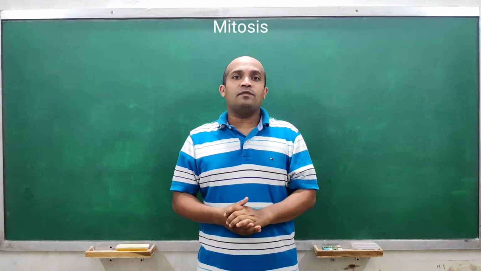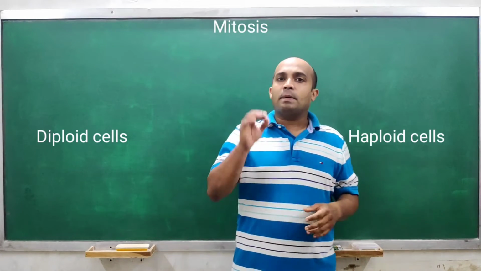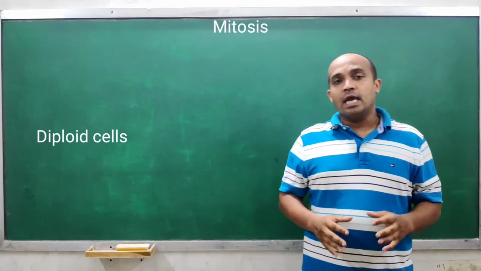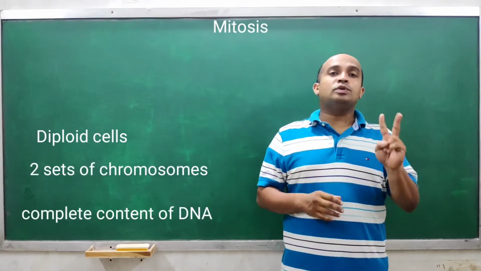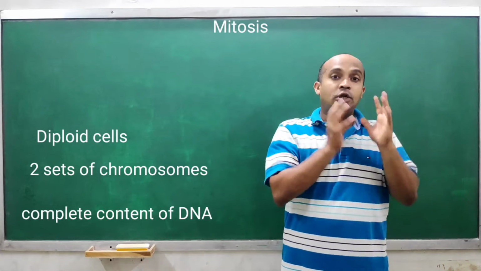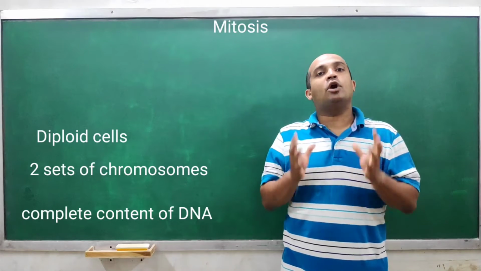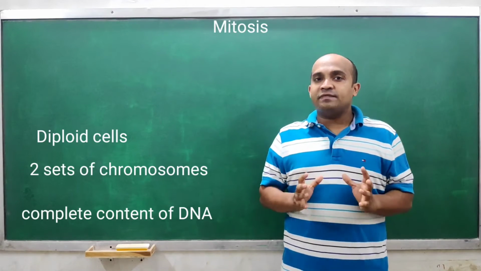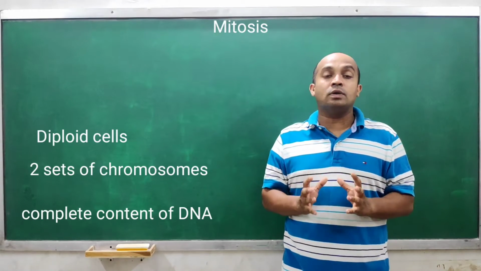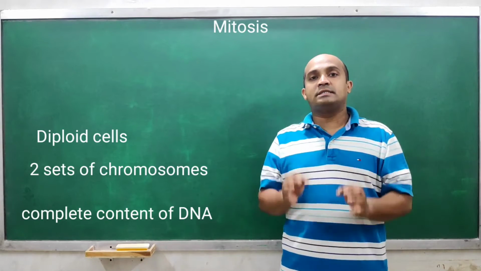So let's talk about the terms diploid and haploid first. First of all, diploid cells. What kind of cells are called diploid cells? The cells which have two sets of chromosomes. These two sets of chromosomes make up the whole DNA content of the cell. So a cell which has two sets of chromosomes, or the whole content of DNA or genetic material, is called a diploid cell.